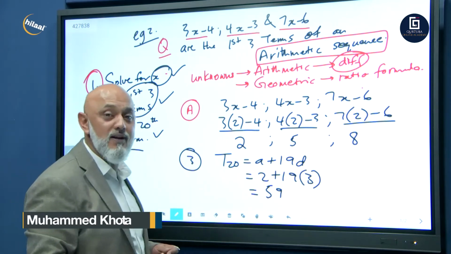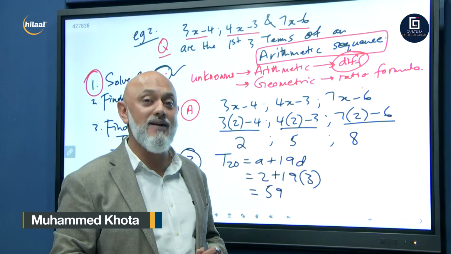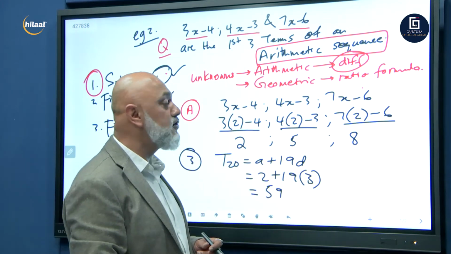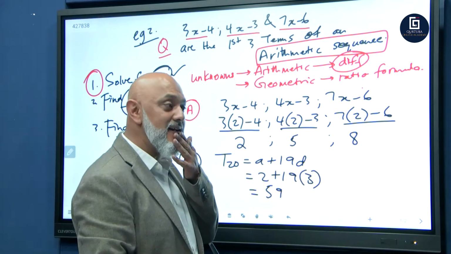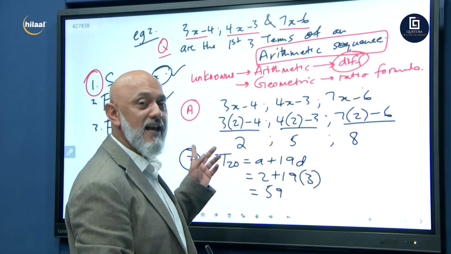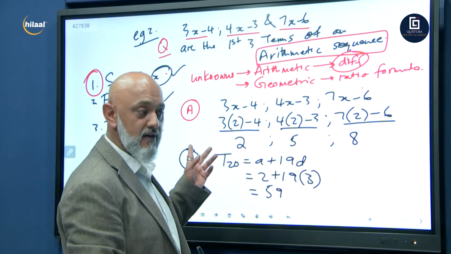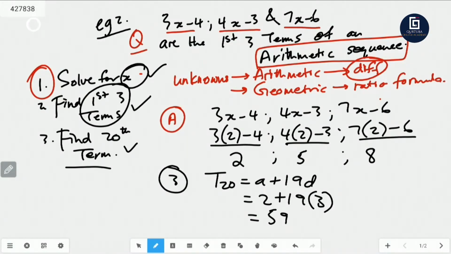This was example number 2 for arithmetic. Let's go into geometric, guys. Hey, I was just thinking, for that set of questions, I don't think we answered that last one. Which term was equal to? We found that term. Okay, anyway, we'll get back to it. Let's go back. Right, so we are done with arithmetic. Let's go into geometric. So I'm clearing the screen.